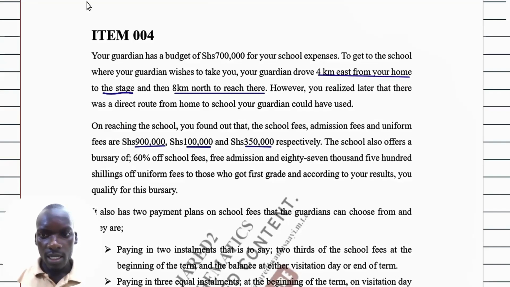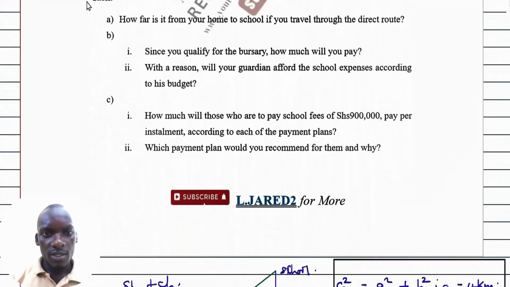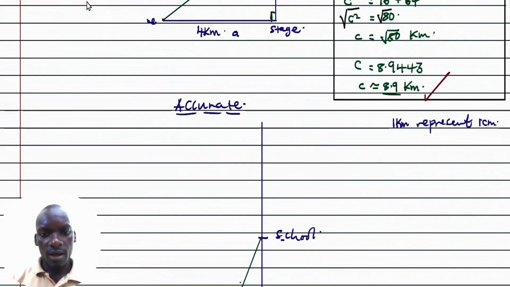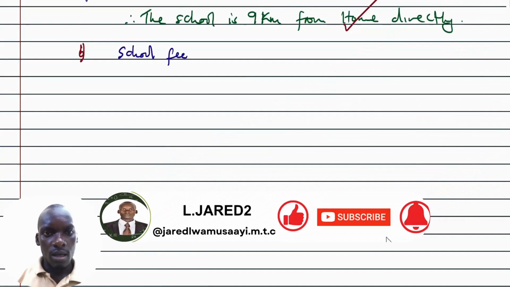Then they said the school also offers a bursary of 60% off school fees, free admission, and 87,500 off uniform fee. So if I qualify, I need first to get the school fees to pay.